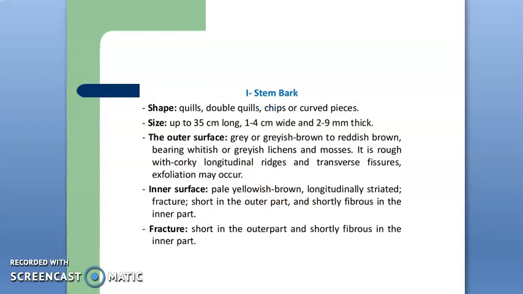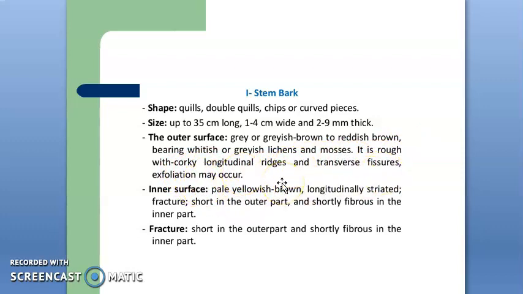So, let's start with its morphological characteristics. The stem bark shapes are in the form of quill, double quill, chips or curved pieces. Size is up to 35 cm long, 1 to 4 cm wide, 2 to 9 mm in thickness. Next, it has a slight and characteristic odor but is somewhat astringent and intensely bitter in taste. Next, the outer surface is grey or greyish brown to reddish brown and bears whitish or greyish lichens and mosses. It is rough with corky longitudinal ridges and transverse fissures.